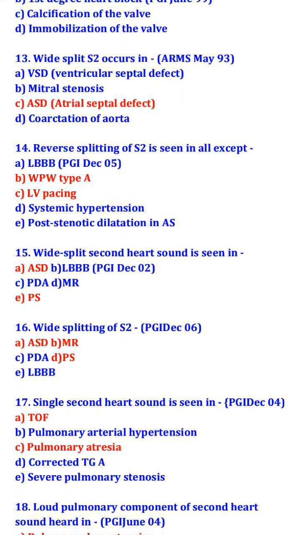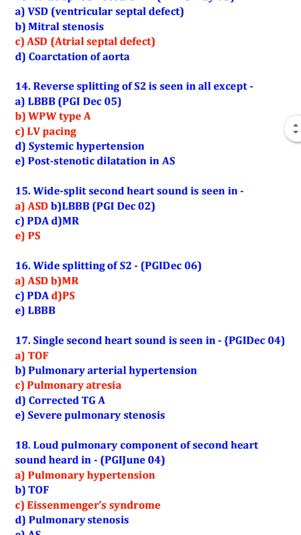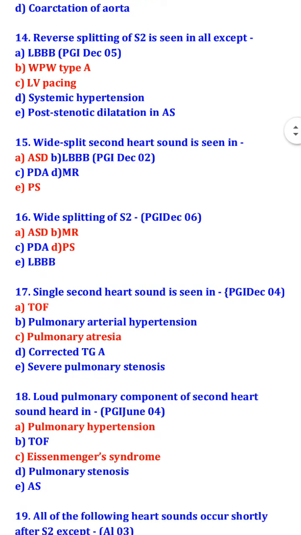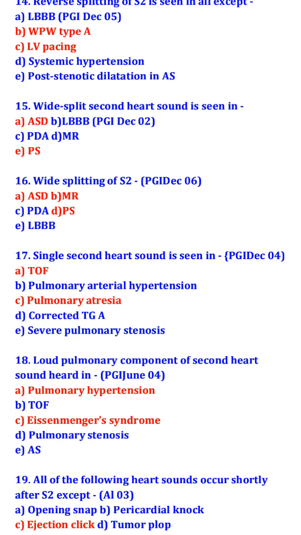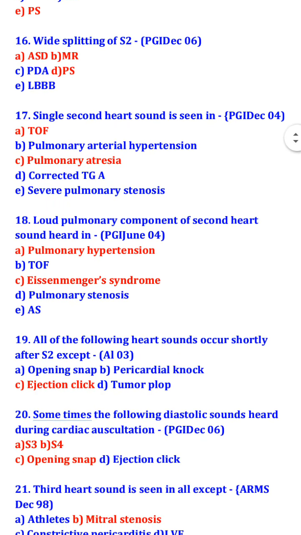Wide split second heart sound is seen in atrial septal defect and PS. Wide splitting of S2 is seen in ASD, MR and PS. Single second heart sound is seen in tetralogy of Fallot and pulmonary atresia. Loud pulmonary component of the second heart sound is heard in pulmonary hypertension and Eisenmenger syndrome.